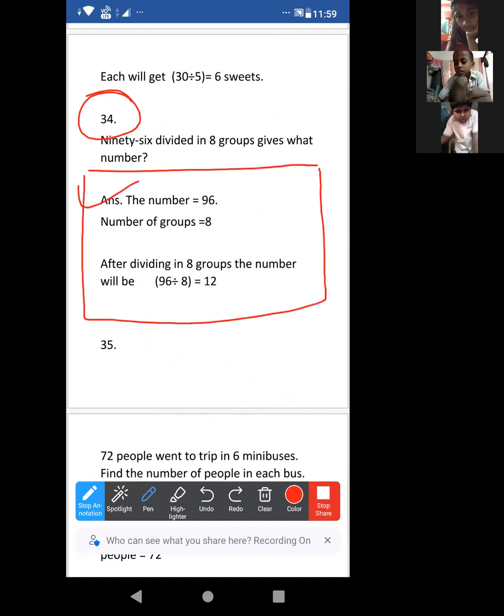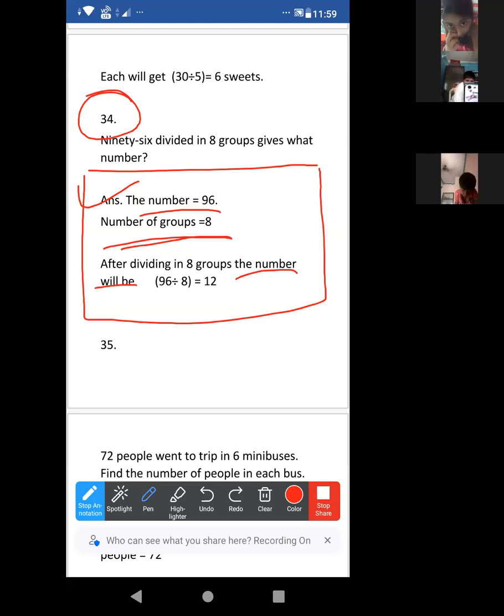Look, the number is equal to 96. Number of groups is equal to 8. After dividing into 8 groups, the number will be 96 divided by 8. Now, normal division. It is already done, but again I am explaining the division also. Okay.